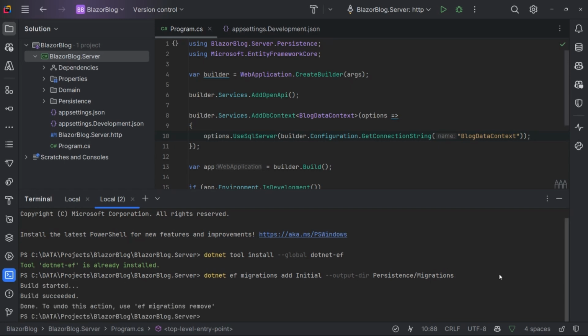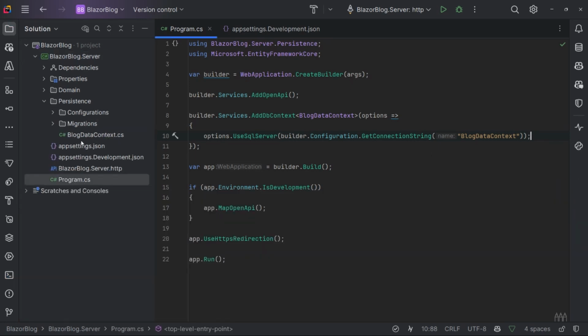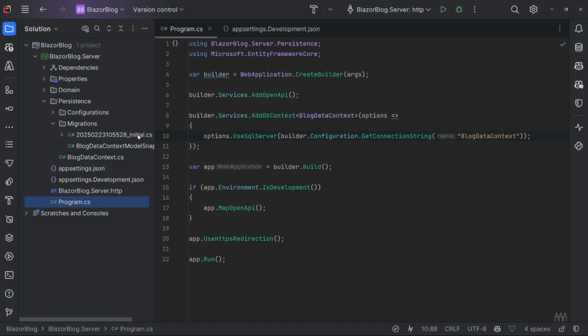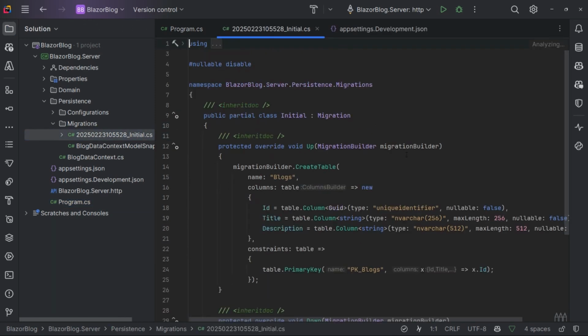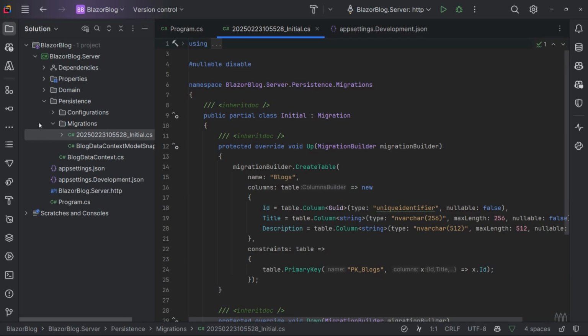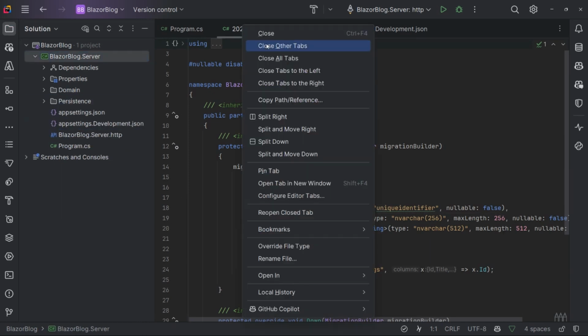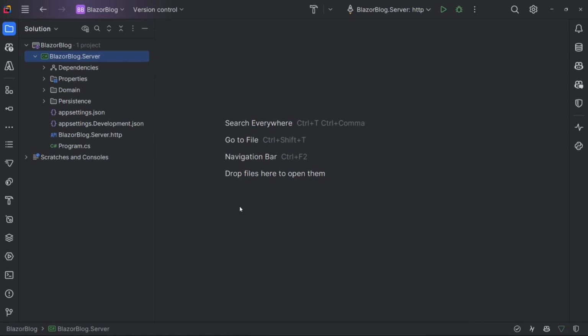So that migration has been created. If we come over to the Persistence directory, we can see there is now a new Migrations directory. And in there, we can see we have our first initial migration, which if we have a look in here, it's creating the blog table. Perfect. The next thing would be to apply that migration to our database, which of course we don't have one yet, so that will actually create our database for us.